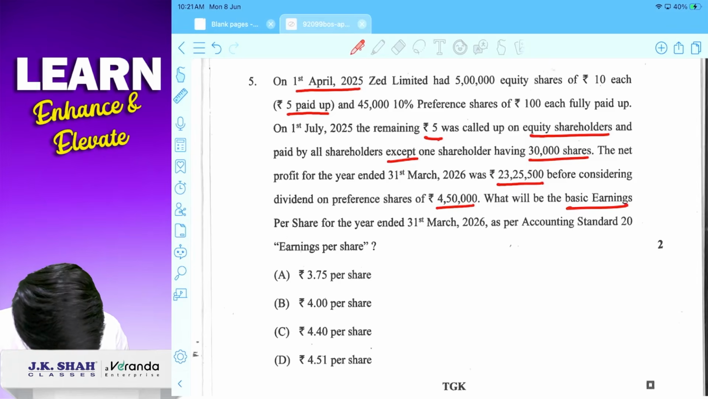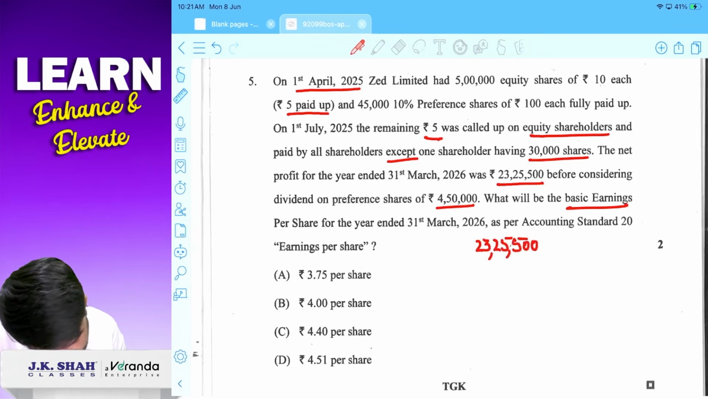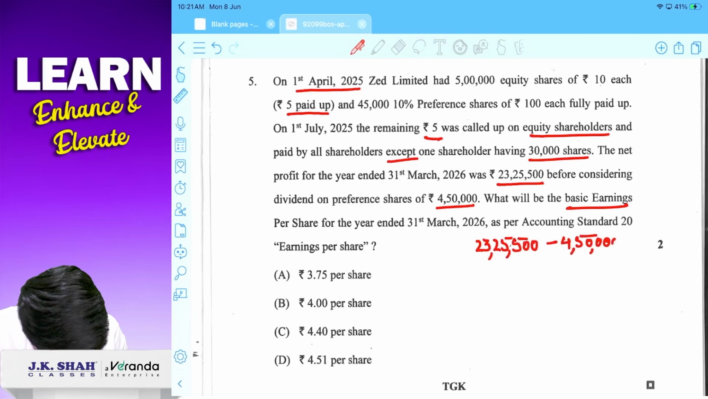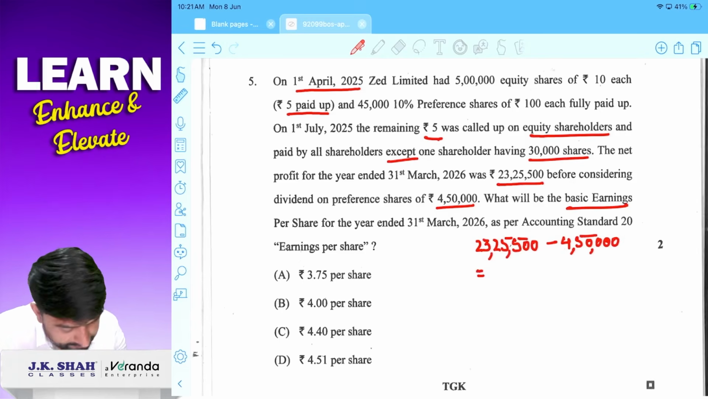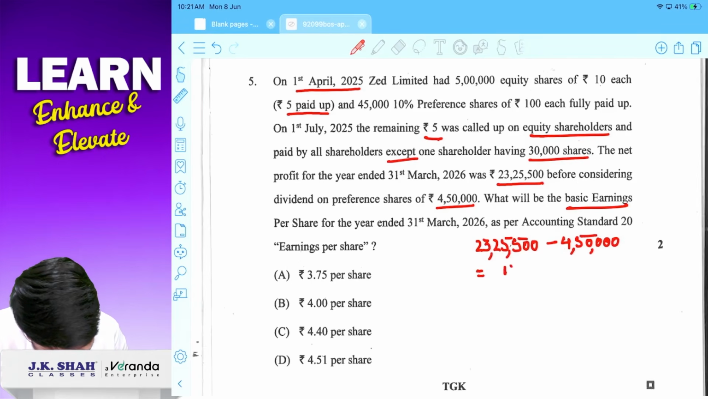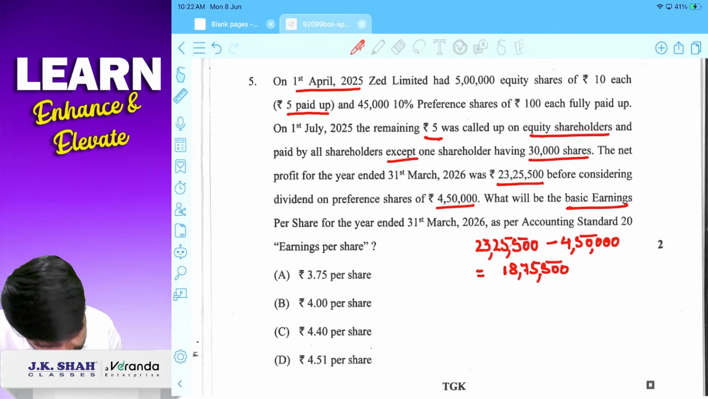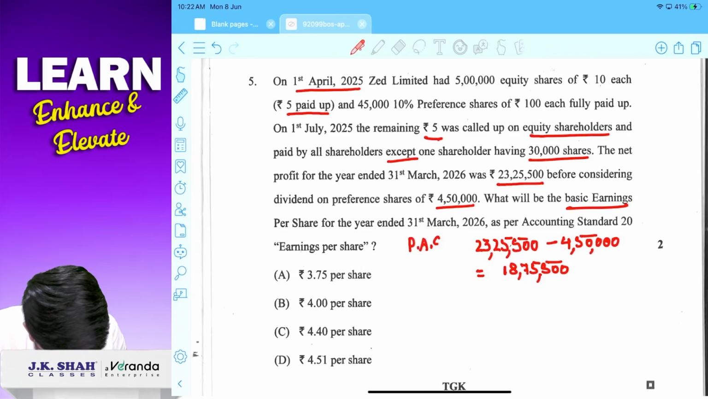Okay, basic EPS का formula क्या होता है? That is profit available for equity shareholder. So profit available for equity shareholder is net profit which is given in the question minus preference dividend 4,50,000. This is profit available for equity shareholders. This is our numerator. 1875,500. So 1875,500 is net profit available for equity shareholders. So this is our profit available for equity shareholder.